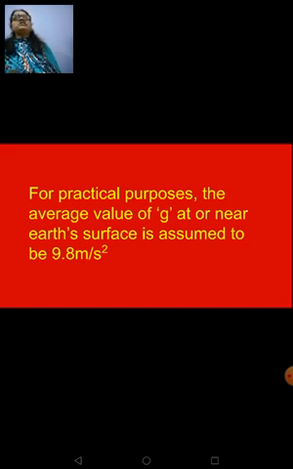Why is it decreasing when you are going above or below the surface of the earth? Because you are moving away from the center of the earth. You are moving away. The distance varies, right? But when you are at the center, what happens? There is no distance at all. So it is called 0. When you are on the surface of the earth, it is supposed to have a maximum value because the distance between the center and the surface is much lesser when compared to when you are moving away, that is above or below the surface of the earth.